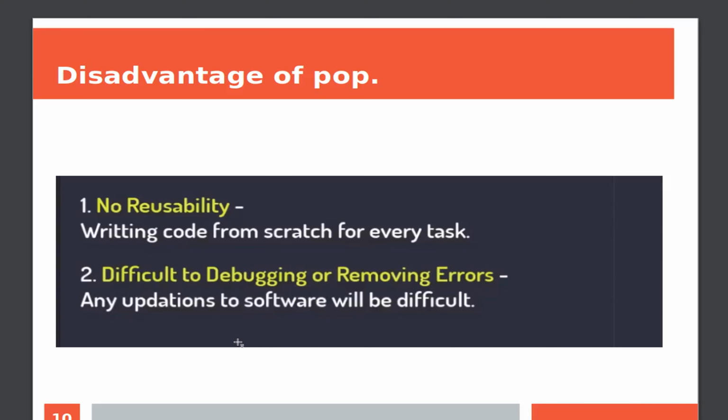In the POP approach, the program concentrates on a specific task or feature. When there is another task to be added to the software on which we are working, we end up developing another set of instructions.